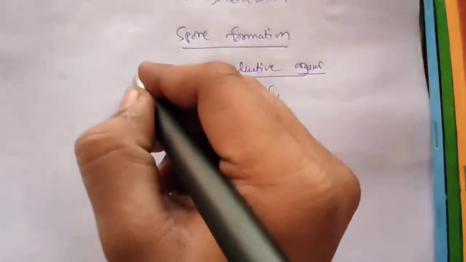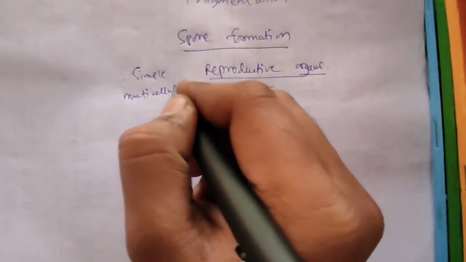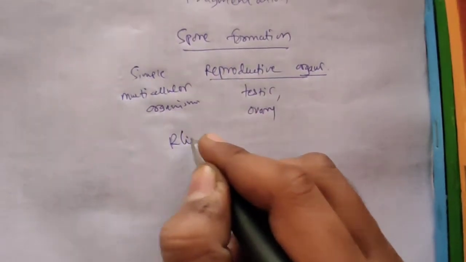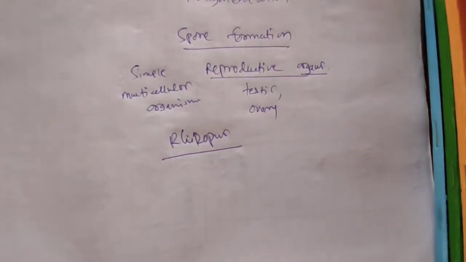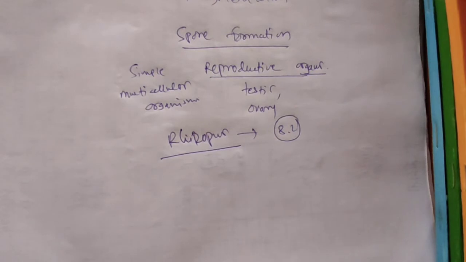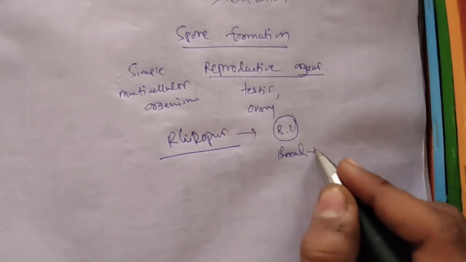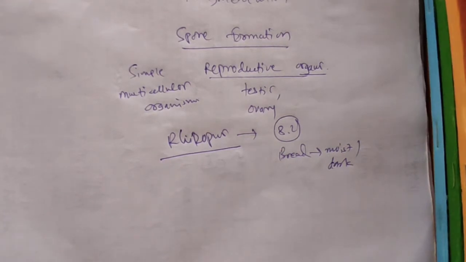But some simple multicellular organisms like Rhizopus, which was grown on your bread in Activity 8.2, have them. Activity 8.2 is given in your textbook, in which you take a bread and keep it in a moist and dark place for 2 or 3 days.